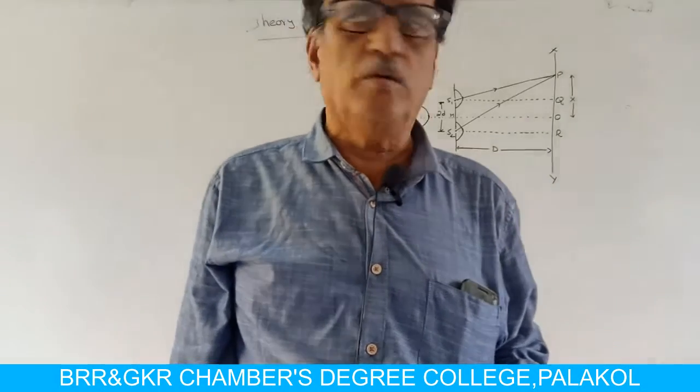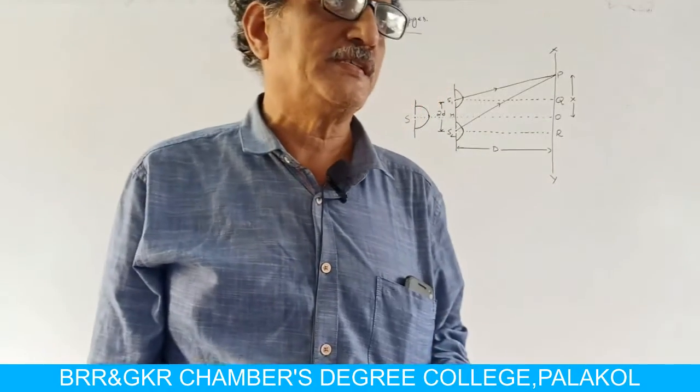Now in this class, we are going to derive an expression for the width of a bright fringe or dark fringe.